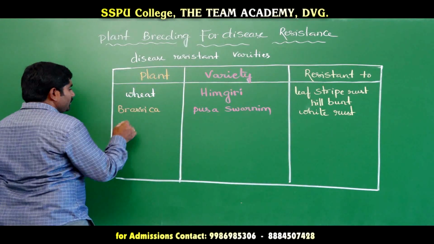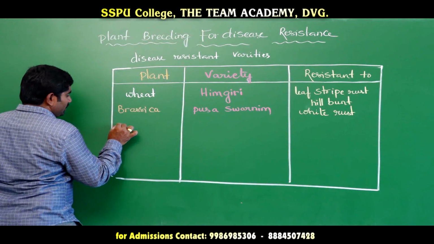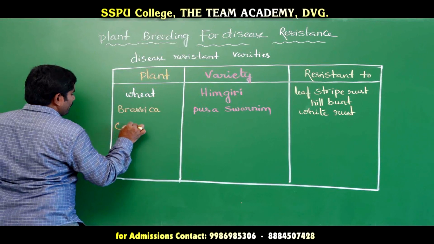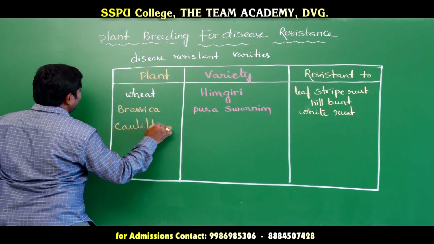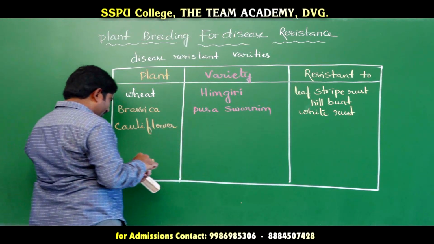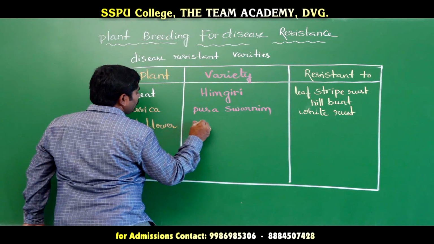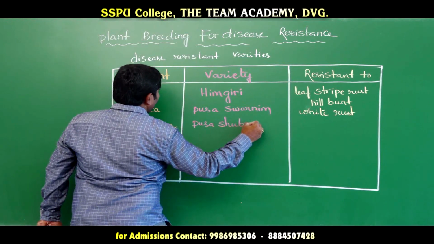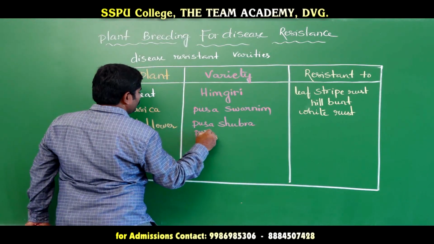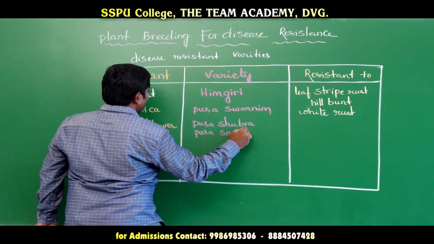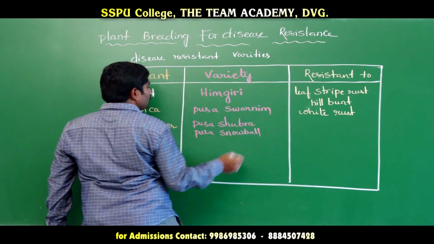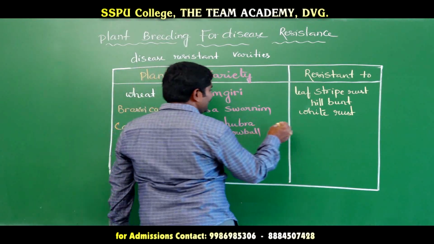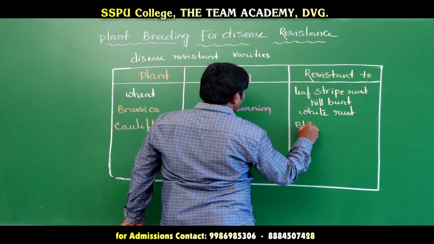And the third one is cauliflower. The cauliflower variety names are Pusa Shubra and Pusa Snowball. These are the two varieties, and they are resistant to black rot.